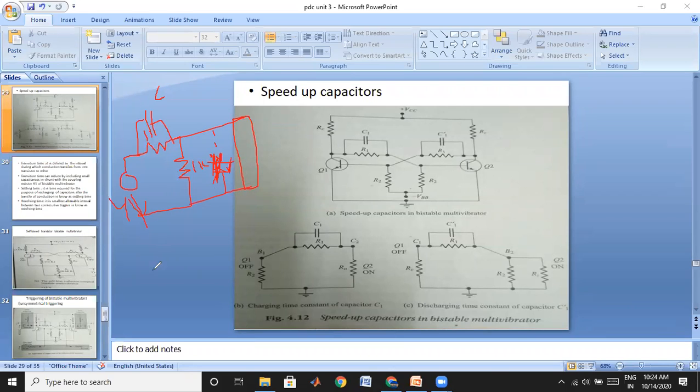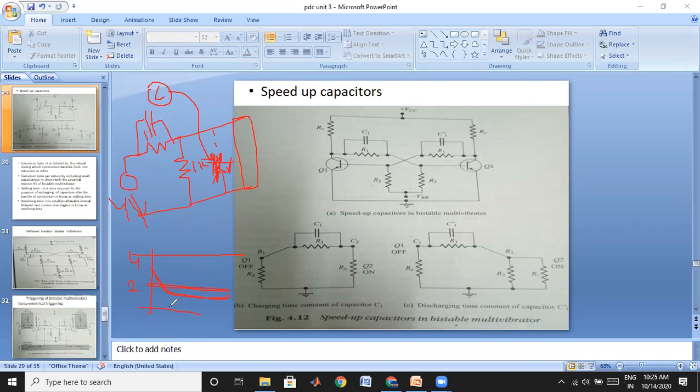We have seen the output waveforms also. Suppose the input voltage is 4 volts, this is our input waveform; then you have to get 2 volts at the output. If your compensating capacitance value is equal to the stray capacitance value, then we get exactly 2 volts. When the compensating capacitance is more, we call it overcompensated. In that case, it may start somewhere here and reach your 2 volts.